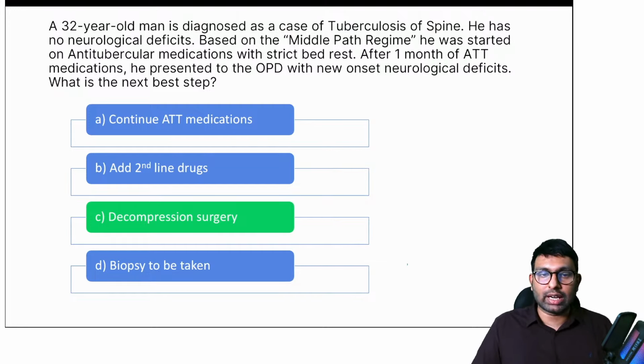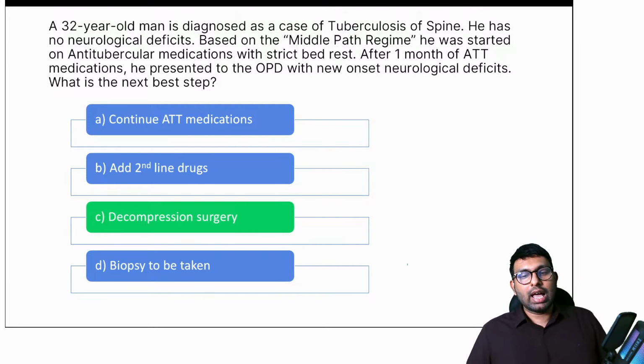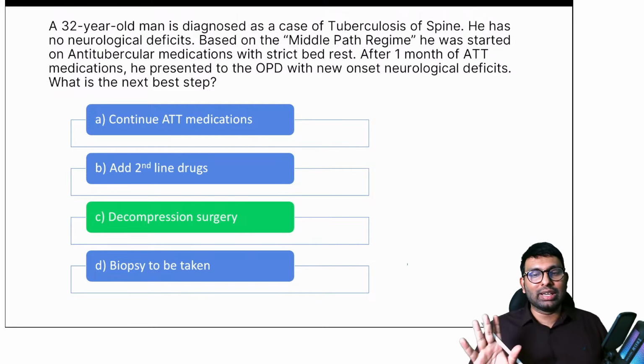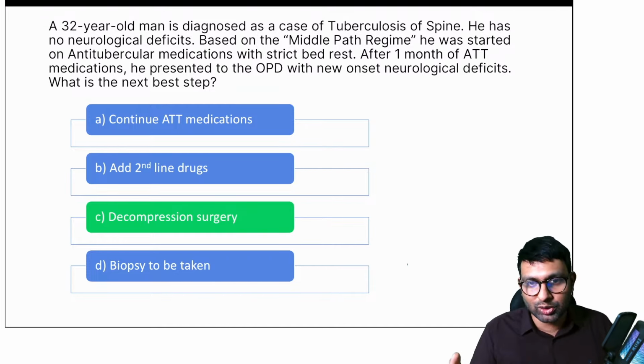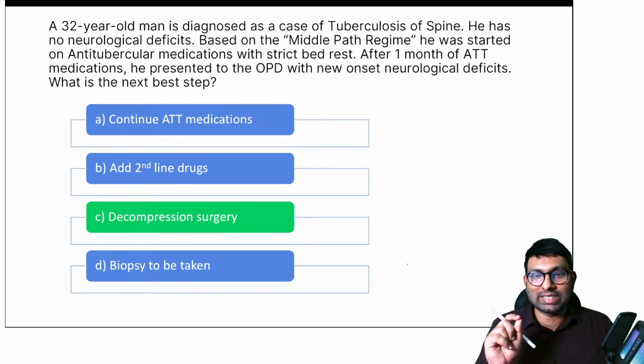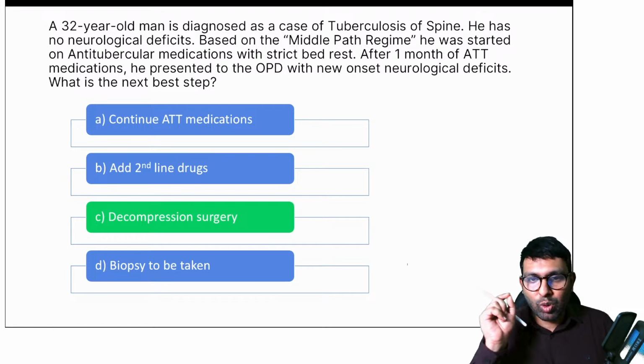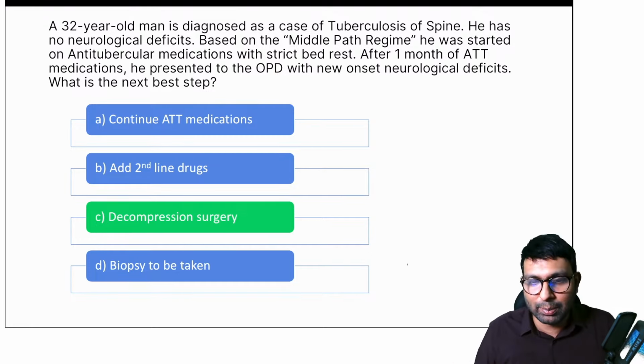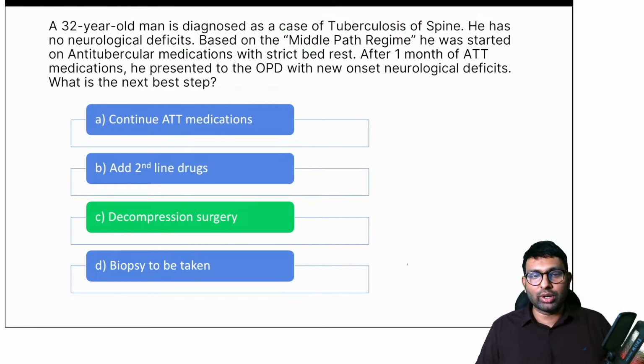You were right. The answer for that question was decompression surgery. I hope you understood. Two concepts I've tried to clear in spine TB. One is about types of spine TB, and second is about surgery. Mainly what is a surgery and what are the indications of surgery and what is a middle path regime. Okay. So this much is important in spine TB.